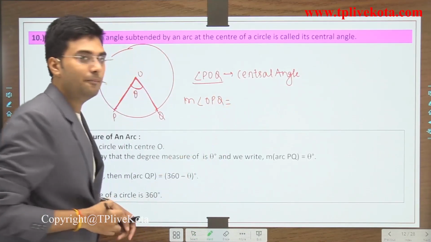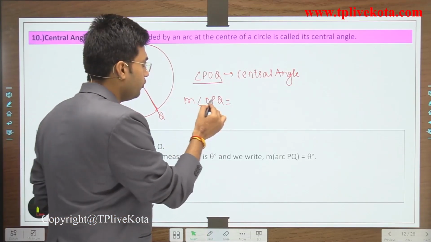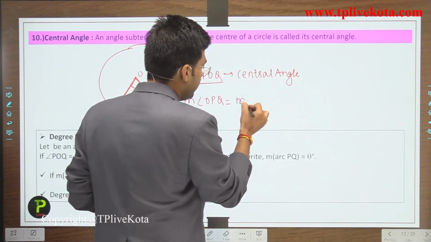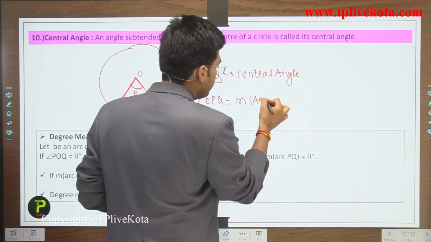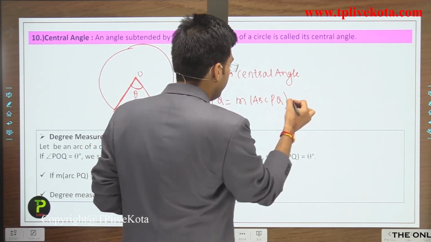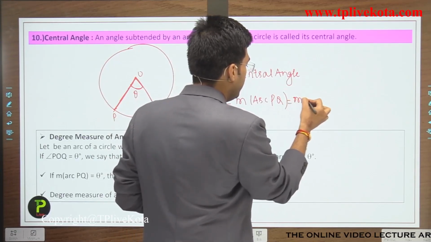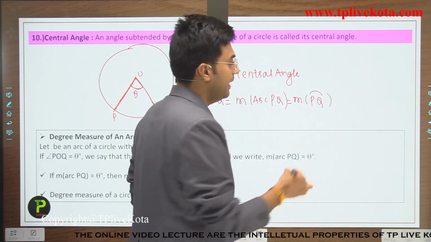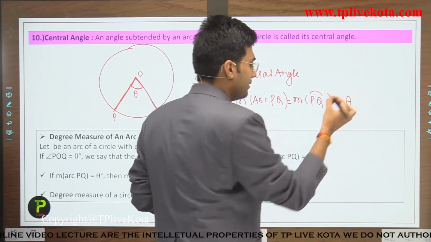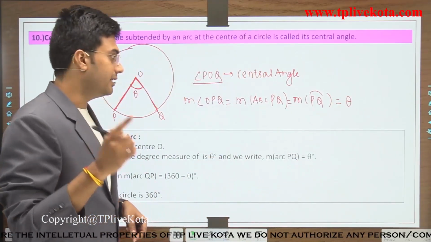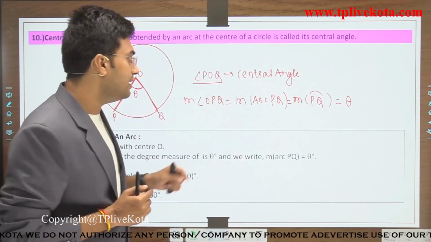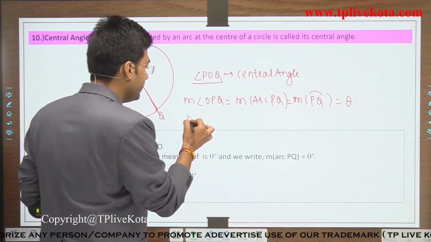The measure of angle POQ, we can represent it as measure of arc PQ, and this is equal to theta. And students, if the measure of arc PQ is theta, then we can write the measure of